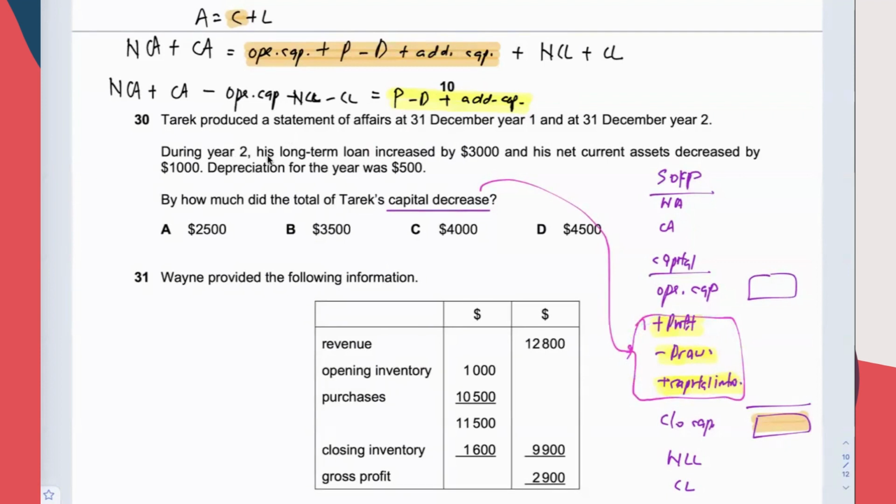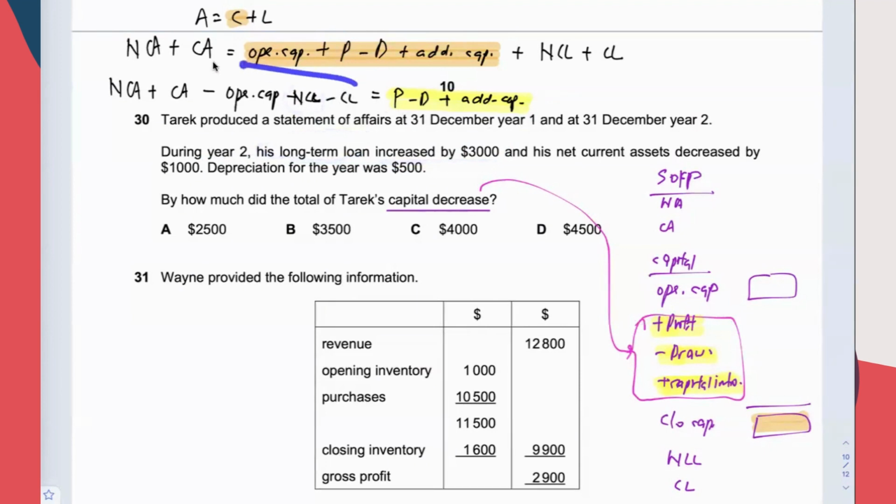Okay, let's read. His long-term loan, by the way, start from here. Direct prepare statement of affairs on this day as well as on this day. It's actually the SOFP. During year 2, his long-term loan increased by 3,000. Long-term loan means NCL. Increased by 3,000.